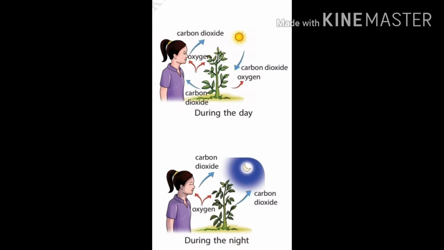The photosynthesis will take place during the daytime because the presence of sunlight is compulsory to make food in plants. So the plants will not produce oxygen during night time. Only breathing will happen at that time. You can see this from the picture which is given here.